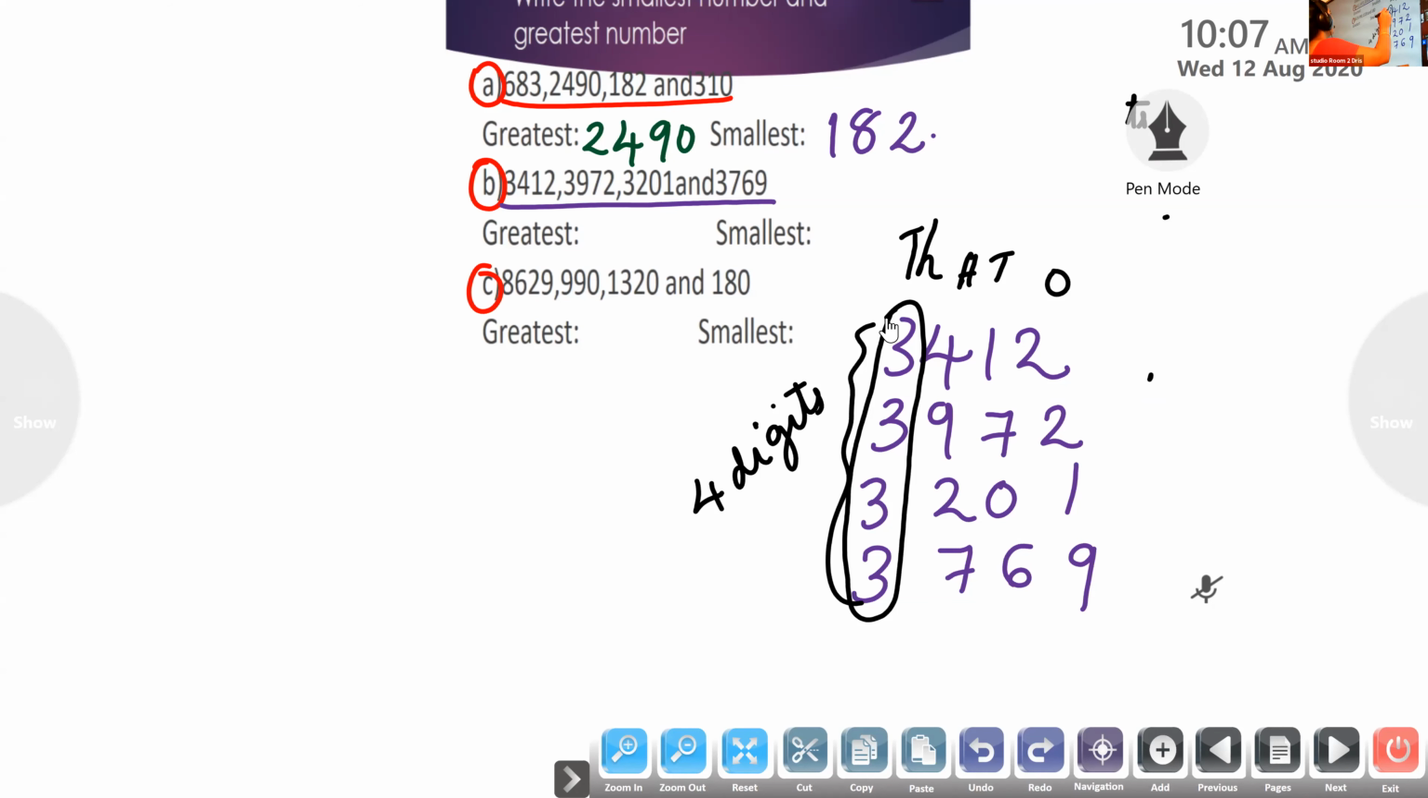Here, what is the hundreds place digit for the first number? 4. Then 9. Then 2. Then 7. Which is the greatest digit among 4, 9, 2, 7? 9 is the greatest one. So which number will be the greatest? 3,972.